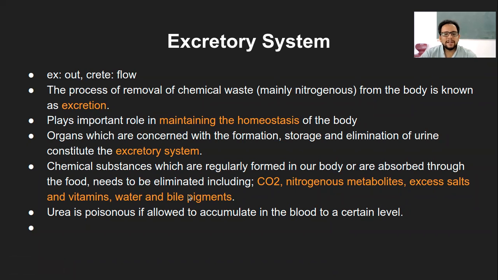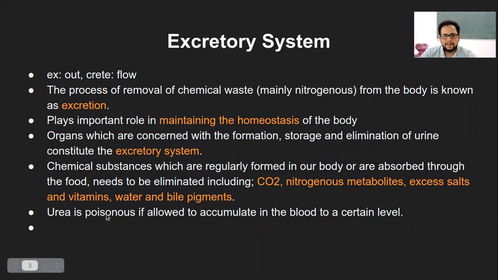Bile pigments, whatever is secreted within the bile tube for digestion, are again broken down in the liver, and that is secreted in the urine, because all of these are soluble compounds. Remember, all the insoluble compounds will go out of the body by the process of defecation, that is, through the feces. But all those which are soluble compounds, including your metabolites, will go out of the body via urination. So that is the major difference.